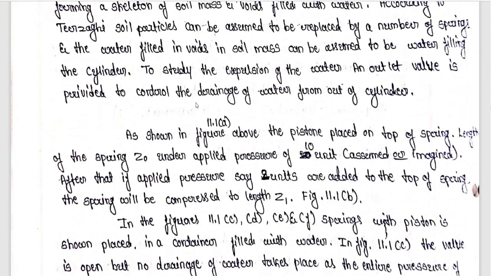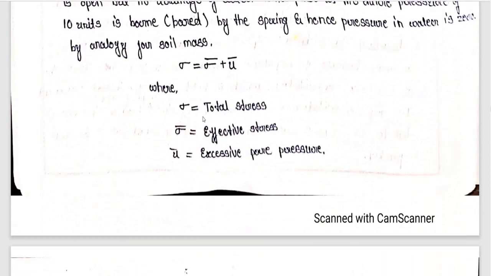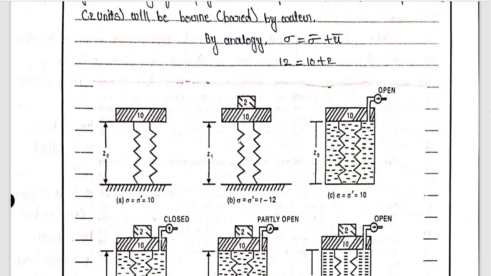In it, the springs are shown as a soil mass, and the water which is filled in the container is shown as pore water, and 10 is the capacity of the springs. So if we apply more than 10 units of load, the spring is not going to bear it, it is going to transfer it. We have applied 2 units over the 10, so it has reduced in size, or the spring got compressed.